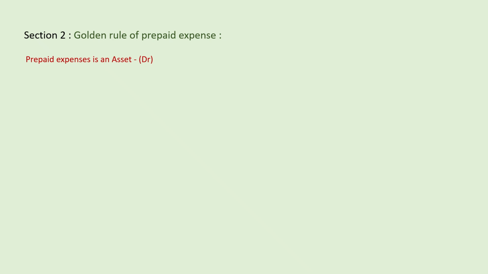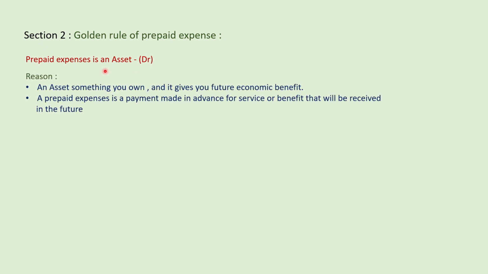You know why it is considered as an asset? Because you may get a doubt: it is said that it is an expense, and according to the nominal account it should be written under the debit side, right? But here it is considered as an asset. So why is it an asset? You know what the definition of an asset is?